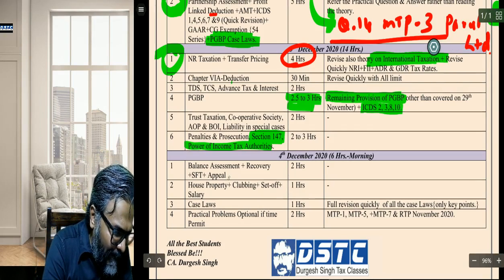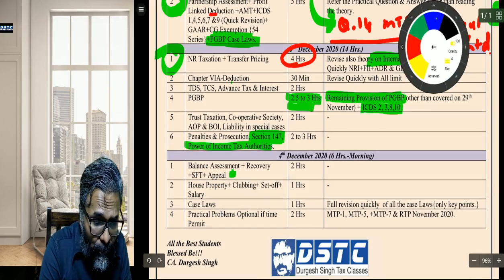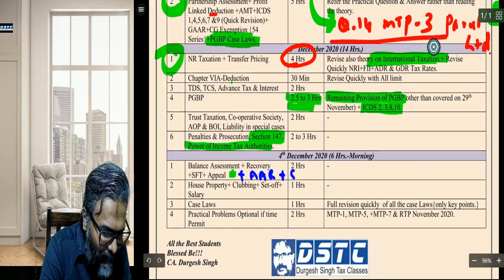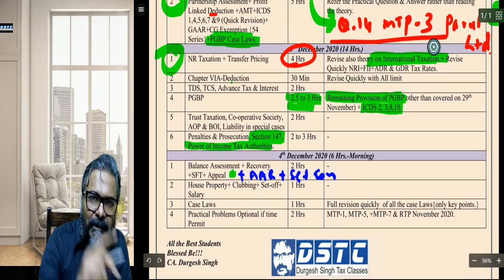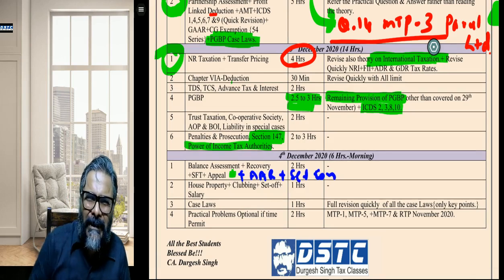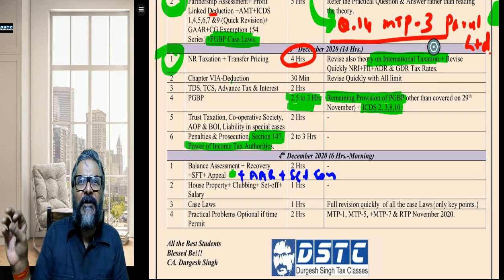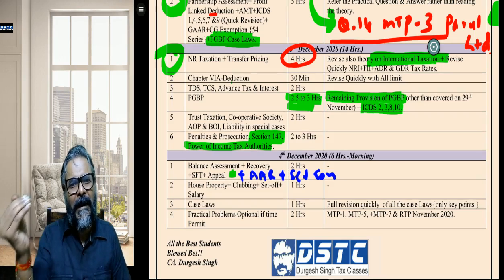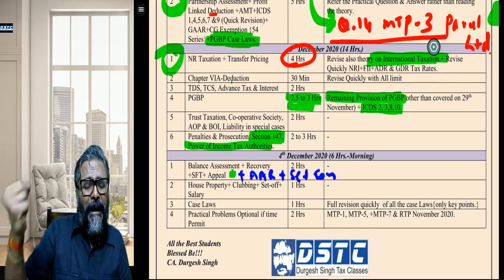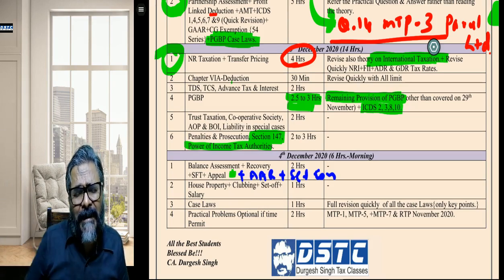the Advance Ruling and Settlement Commission. Now, Settlement Commission case law, you have already done earlier, students. So what is balance referred here? AAR and Settlement Commission. Case law you have already done above. So here AAR, and it's all theory. Read who are the eligible, what is the eligible case, what is the ineligible case, and whether the order is valid. If the order is obtained through fraud and misrepresentation of the fact, then we all know that the authority has got the power to render it as invalid.